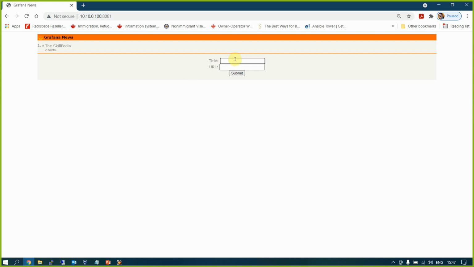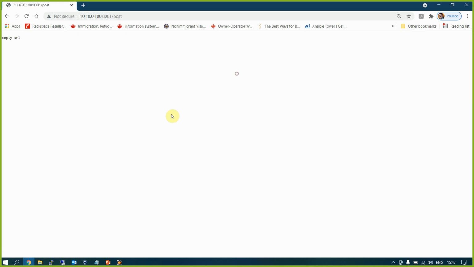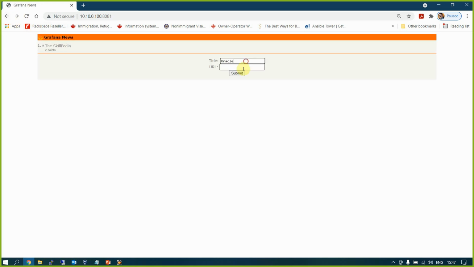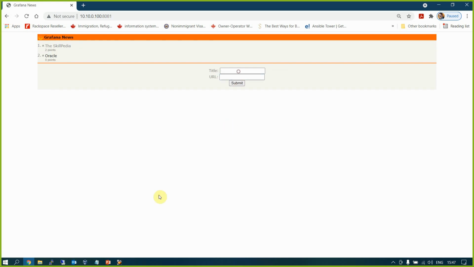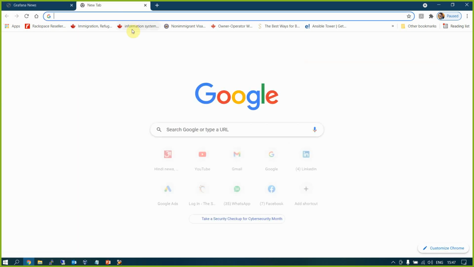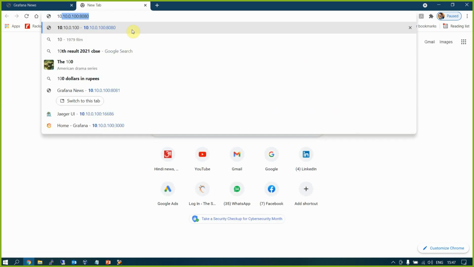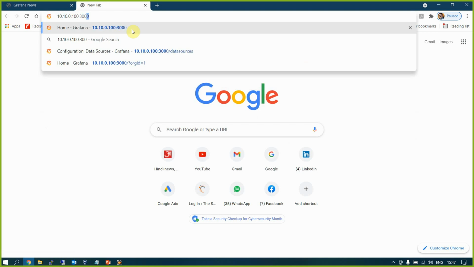I'm entering some more details, let's say Oracle, and I'm leaving some error message here, that is error, empty URL. I'm going back and typing Oracle now, let's say oracle.com. And I'm sending some more data to it. Now I open Grafana also, port number 3000. This Grafana is running for the container.